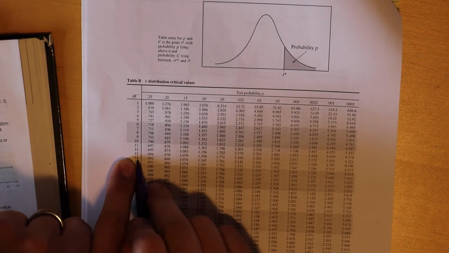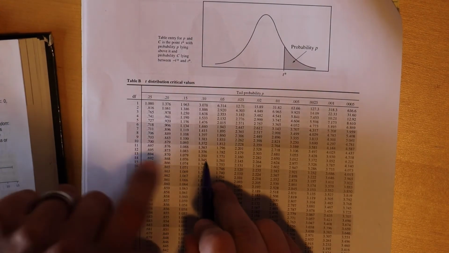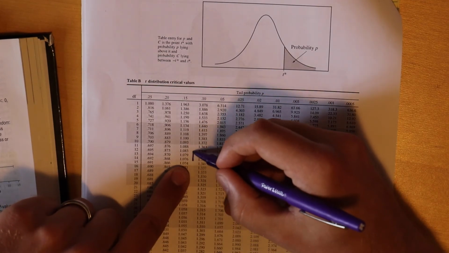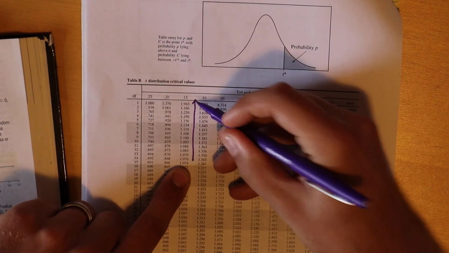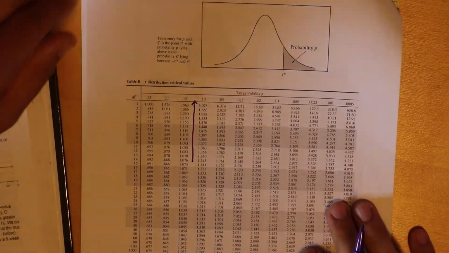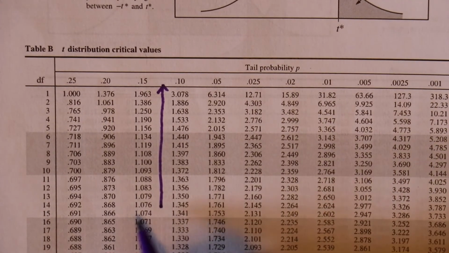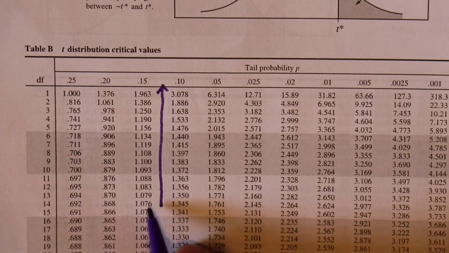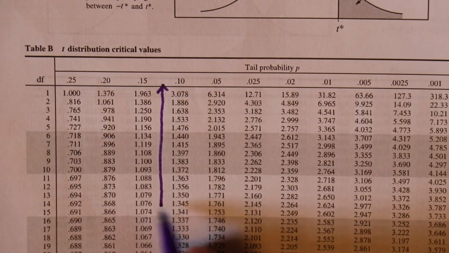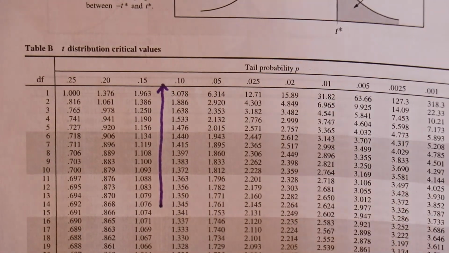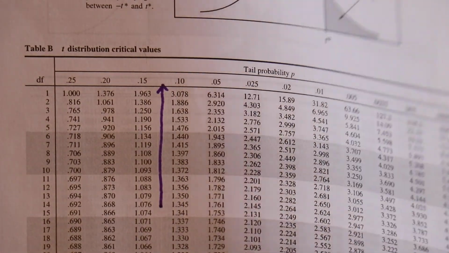So I do that. Row 14, I'm looking for 1.2, and it's caught in between right here, which means that the corresponding p-value is caught in between right here. So for row 14, my t-score was between these two, which means that my p-value is between these two. So I know my p-value is between 10% and 15%.